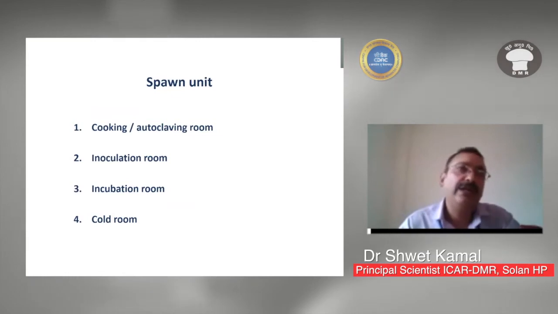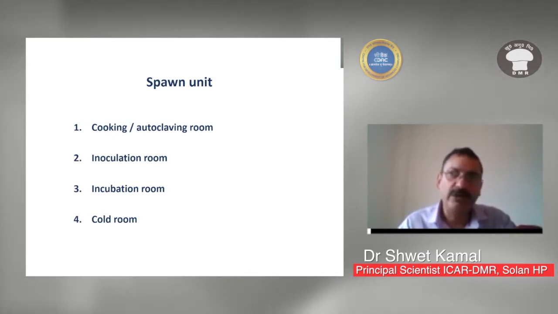So in the spawn unit, you need to have at least 4 rooms. One is the cooking or autoclaving room, where you boil the cereal grains for making spawn, and autoclave the spawn base material, such as your grains along with calcium carbonate and calcium sulfate, filled in the bags.